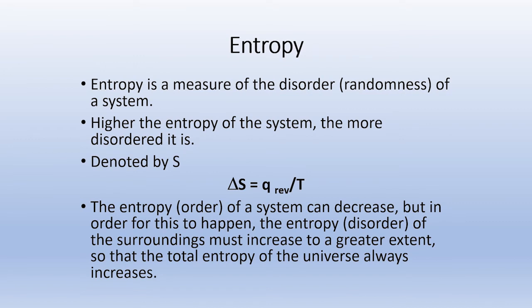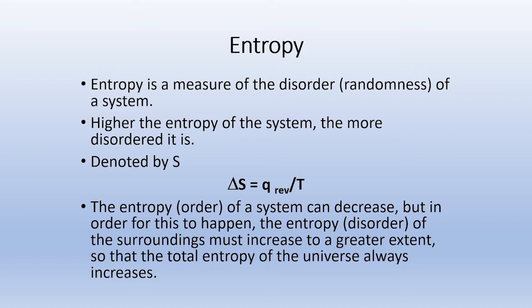Now, the measure of disorder is called entropy. We can use the term entropy to indicate this measure of randomness or disorder of the system. The higher the entropy of the system, the more disordered it is. Entropy is denoted by the letter S, and the change in entropy, delta S, is equal to Q reversible by T. That means it is a ratio of reversible heat transfer to temperature.